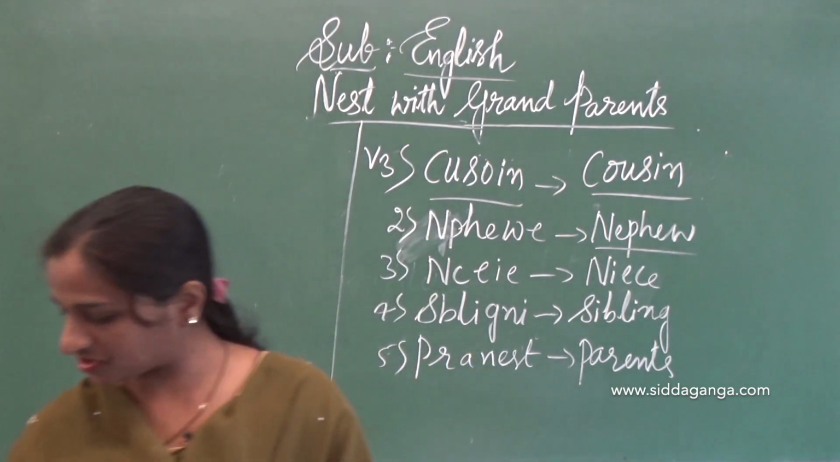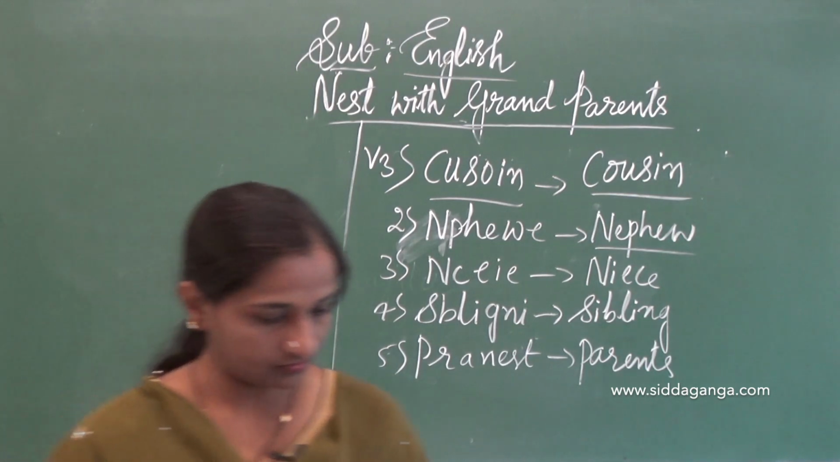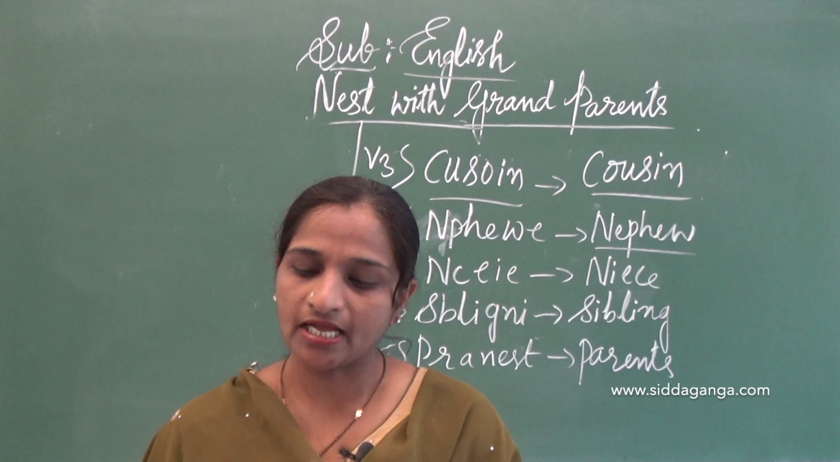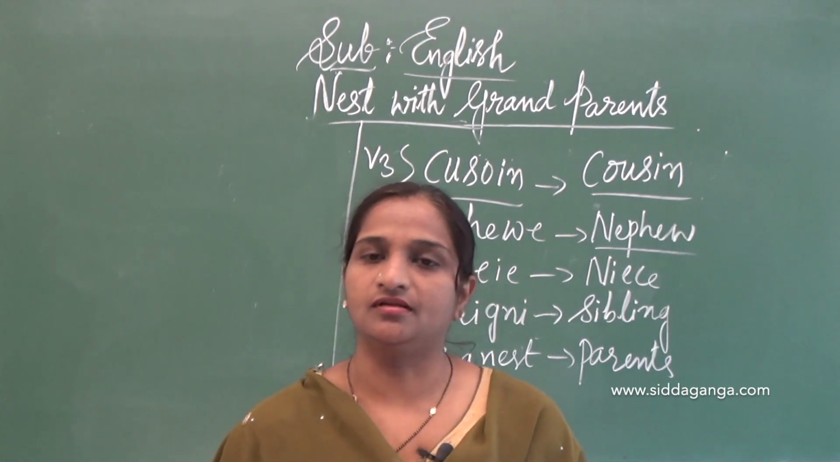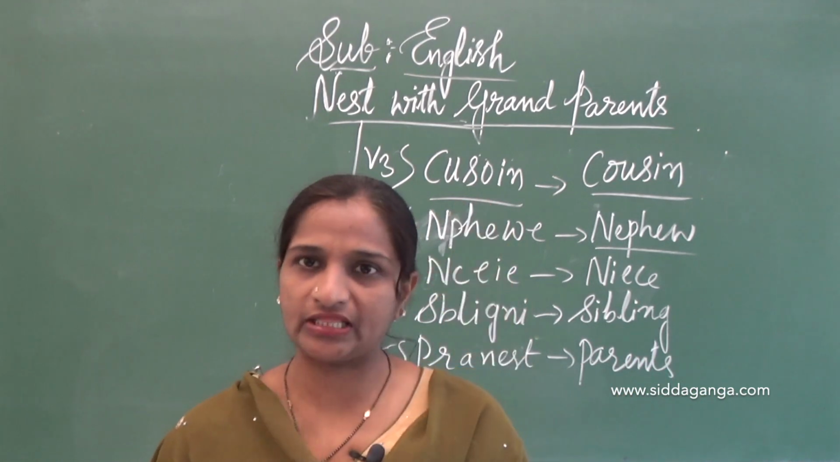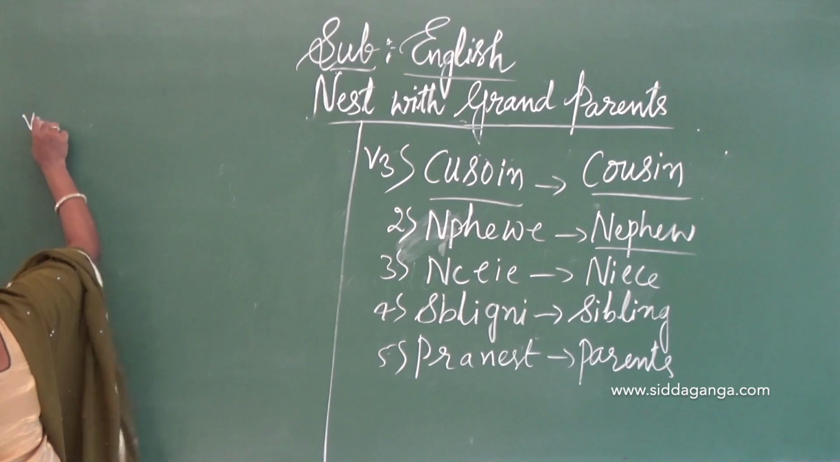Look at V4, dear children. With the help of the clues, complete the crossword puzzle. The puzzle is given there. With the crossword clues, we have to fill it. Understanding? V4.